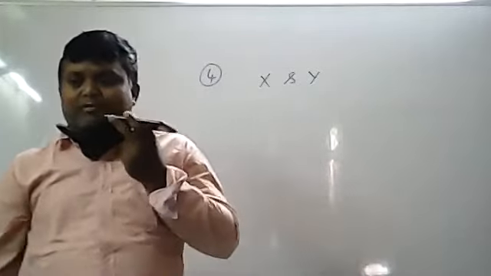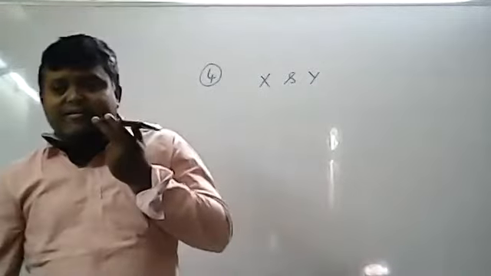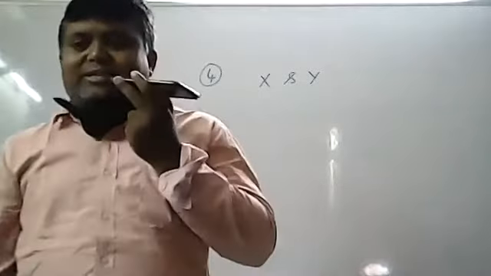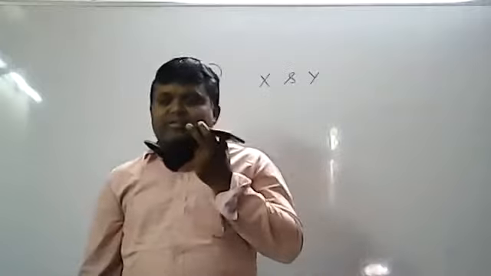Again, I am repeating property number 4. If x and y are two independent random variables, then there is no correlation between the variables.